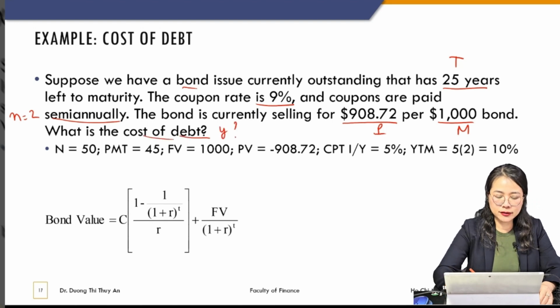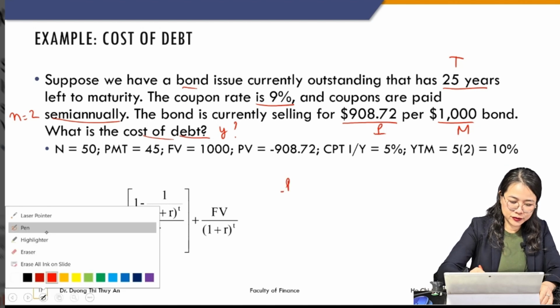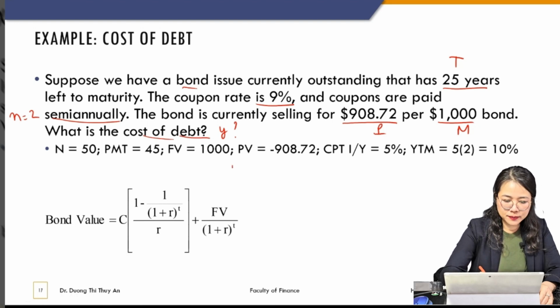Remember the formula for the bond value. I will write out the formula for you. The price of the bond is C divided by Y and so on.